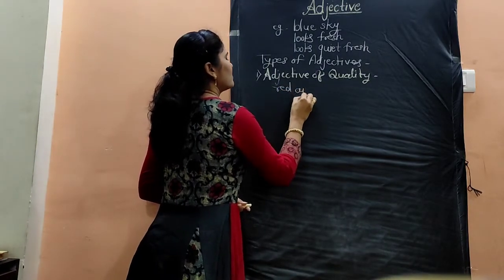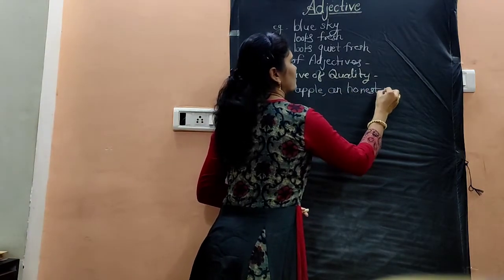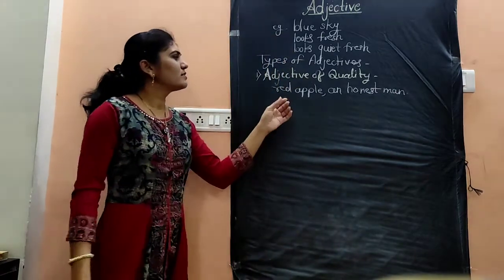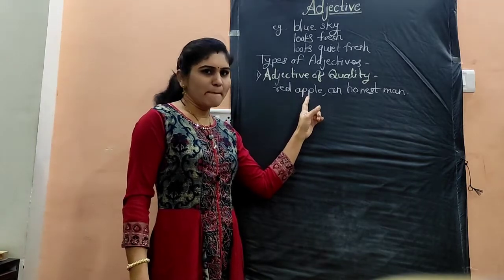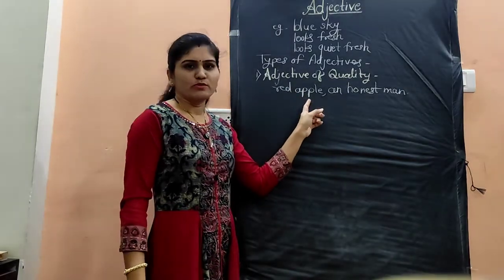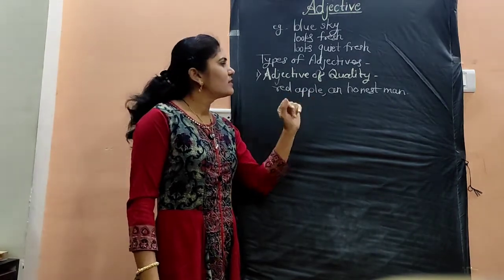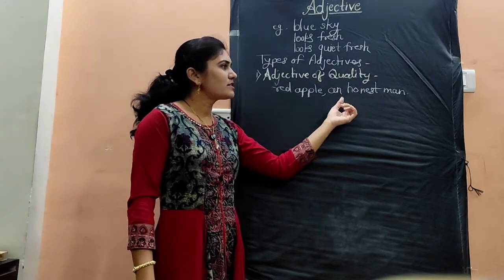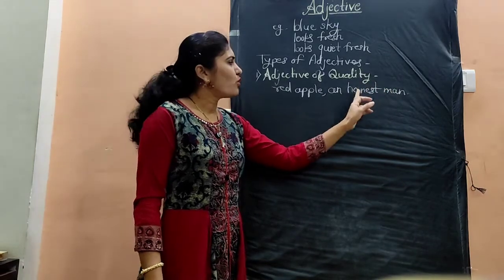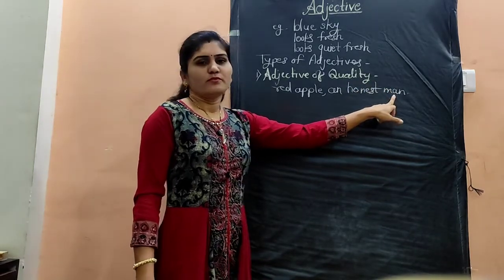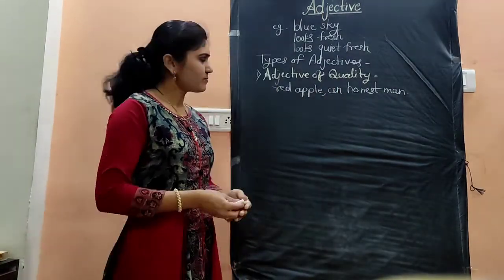Red apple, or an honest man. So in these examples, red is the adjective. It came before the noun apple, and it describes the noun. How is the apple? It is red. Means it shows the quality of the apple. Then an honest man. If we ask the question how is the man, we get the answer an honest man. So the word honest describes the noun, that is man. So these are the adjectives of quality.